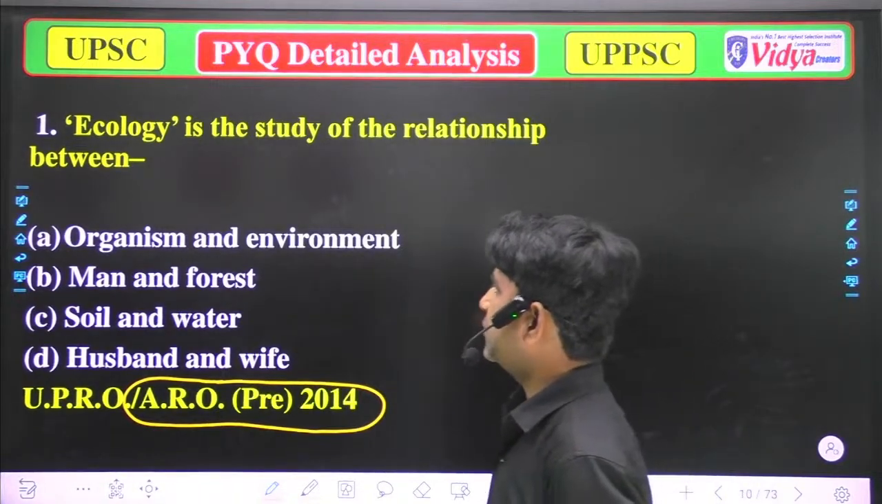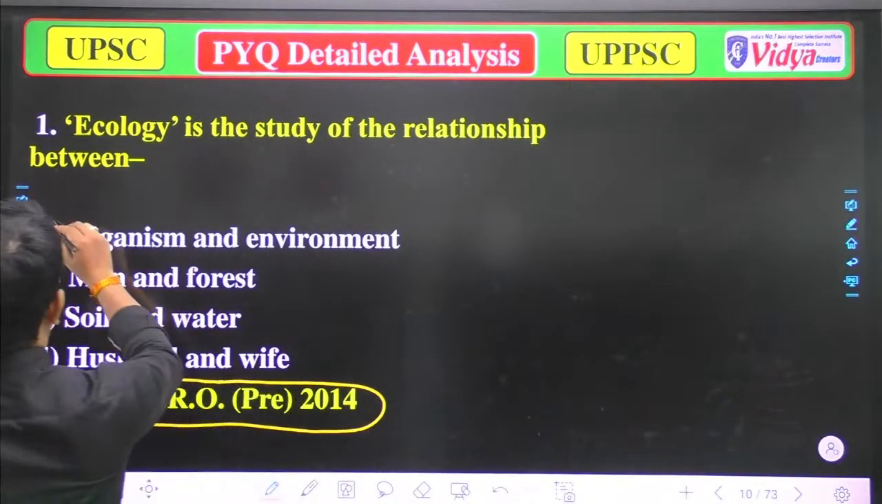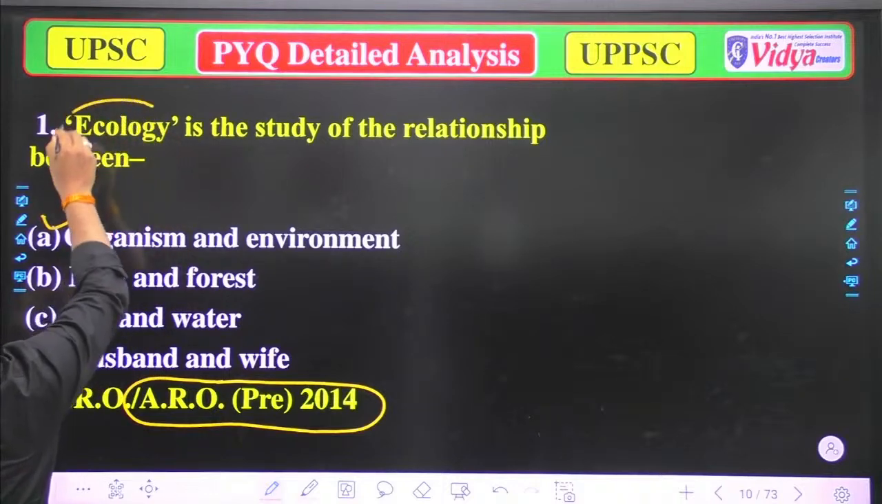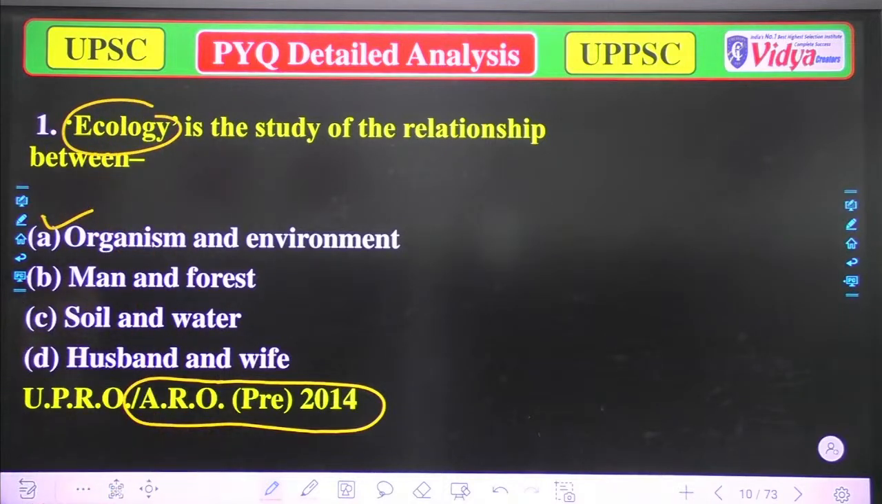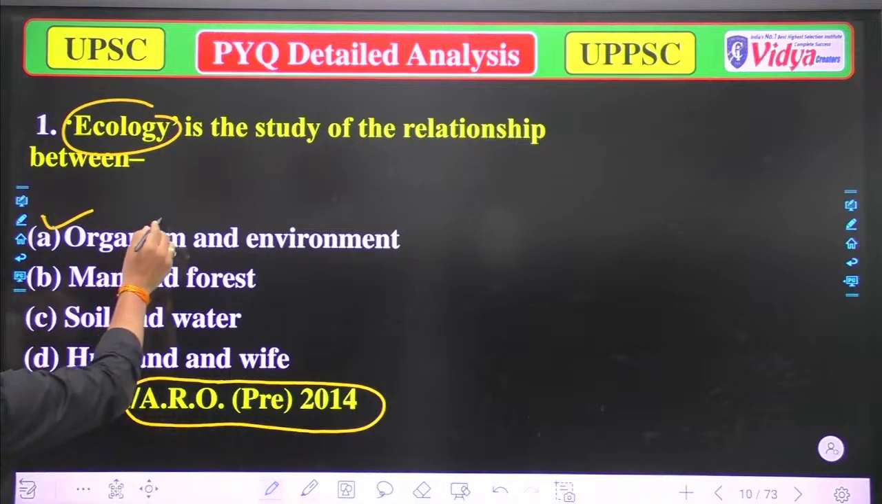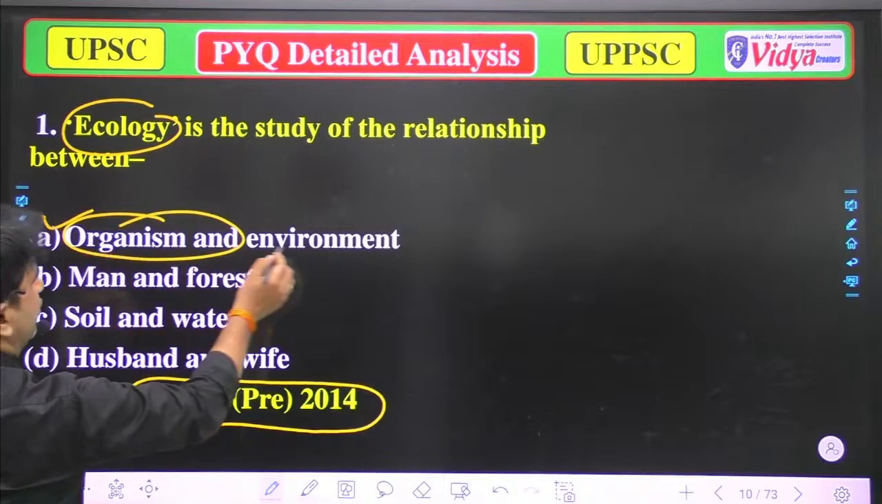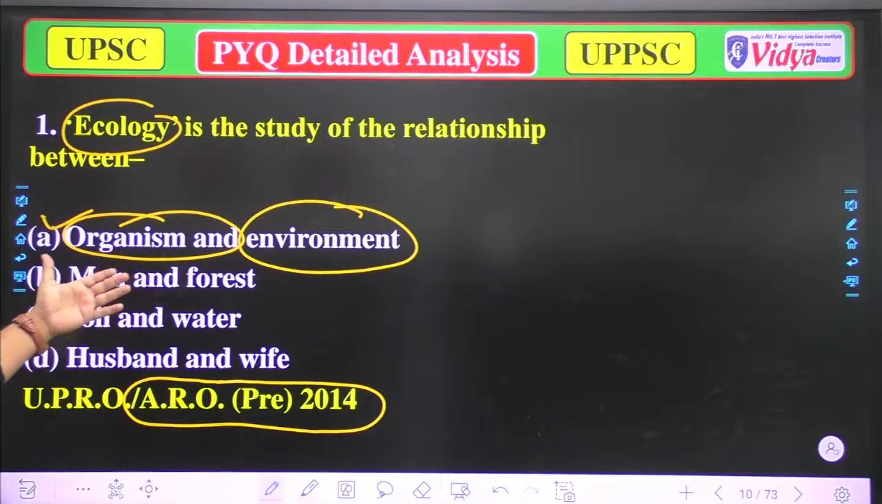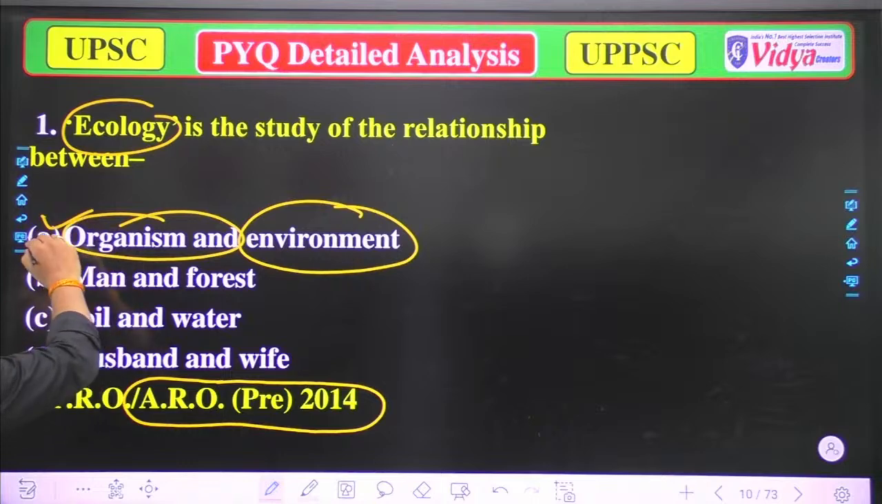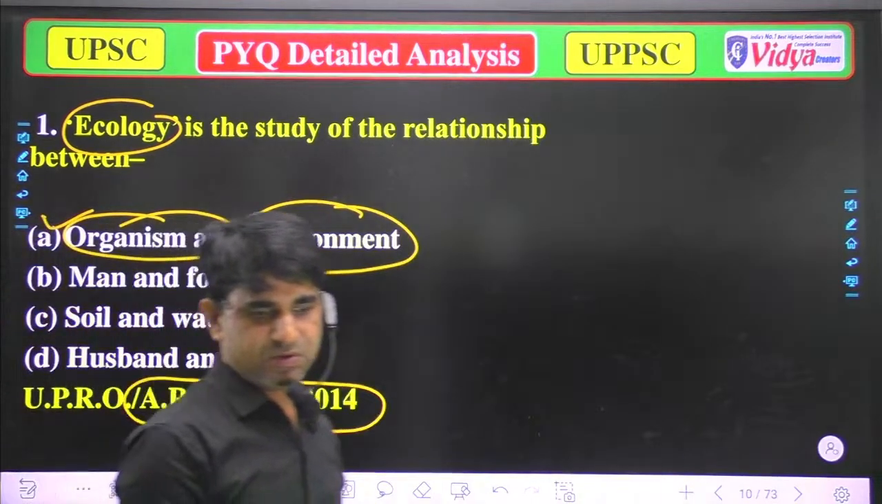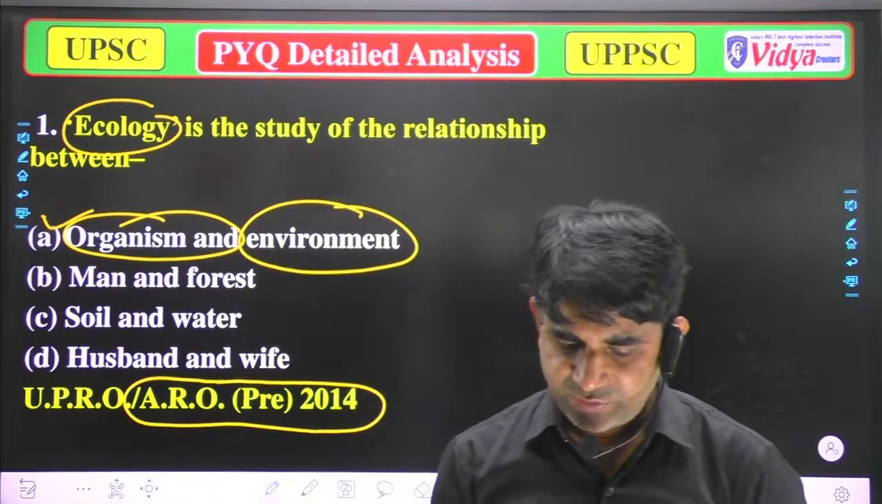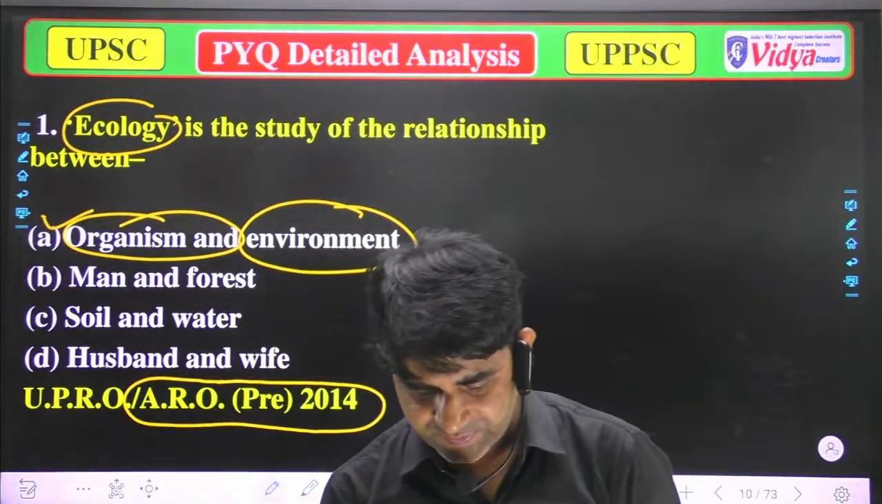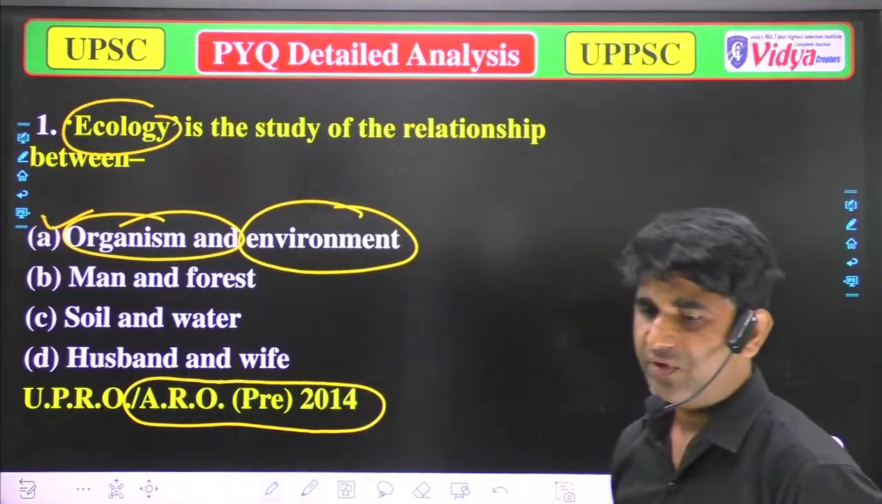So the correct option is option A, because ecology is related to the environment. When we talk about ecology and environment, it includes the organism as well as the environment. So it is the relationship between the organism and environment. So option A is correct. Anyone who has given option A, they should clap for themselves. Now we'll move to the next question.